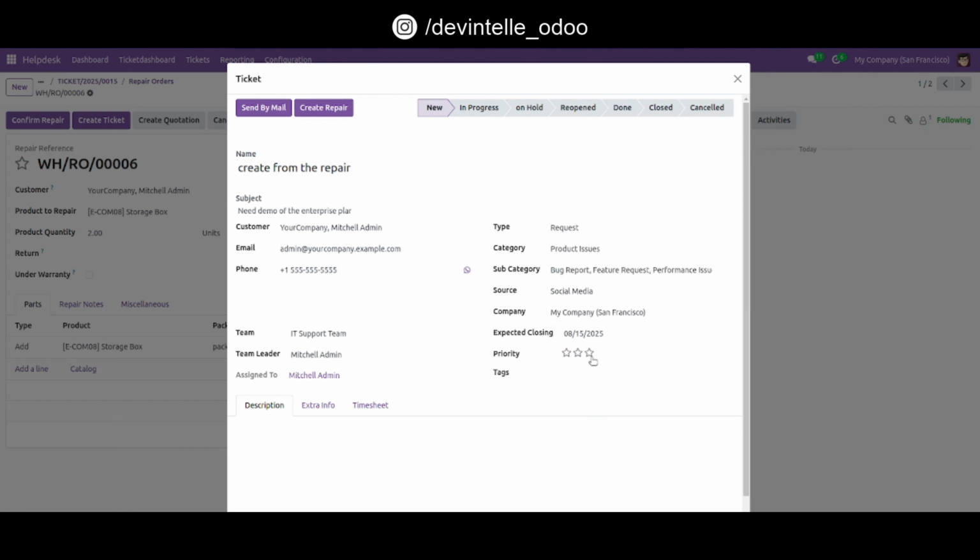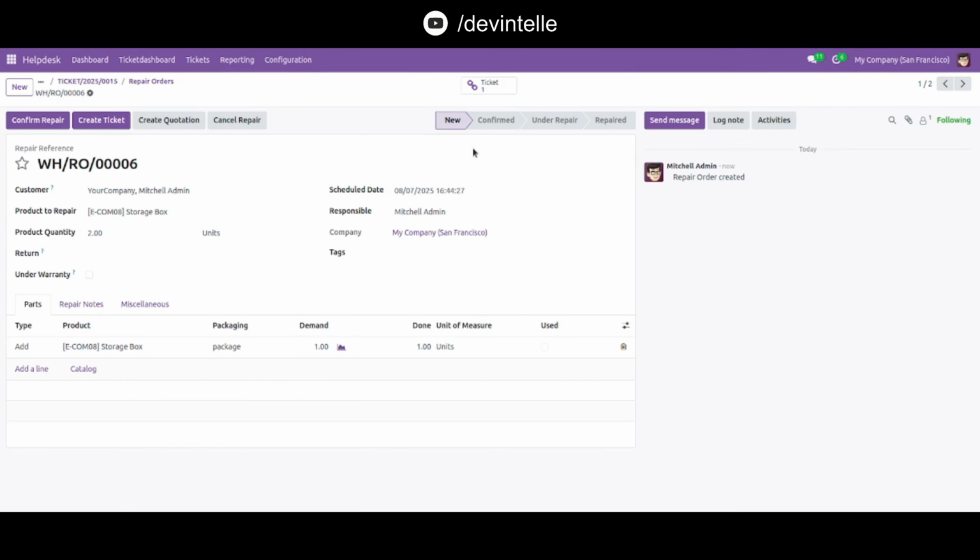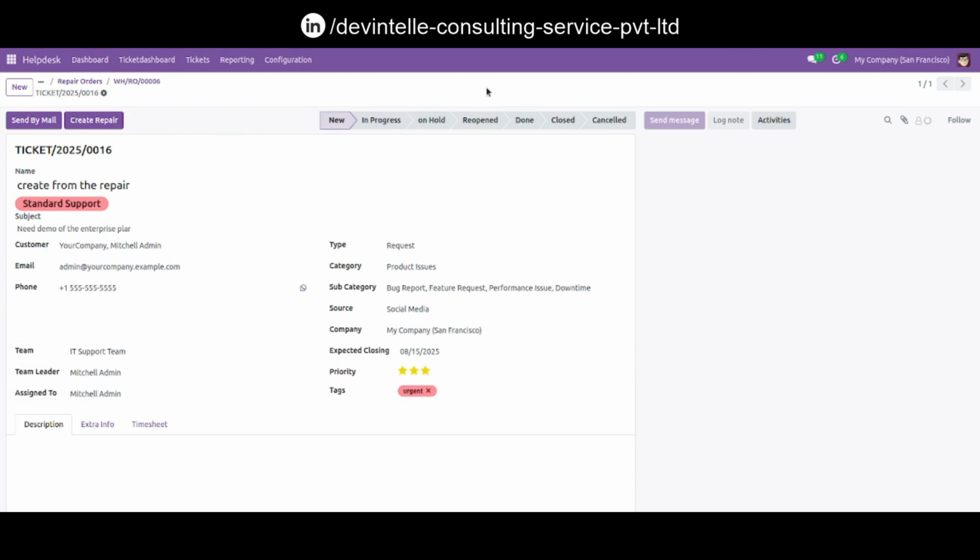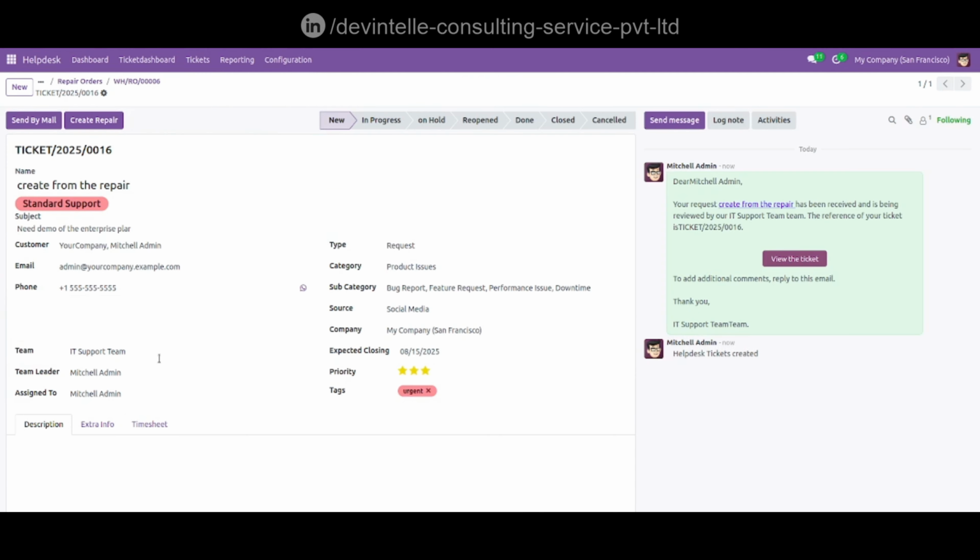closing date is 15, set priority and tags. Let's save. So see here, now the ticket is created. Open this and display all details.